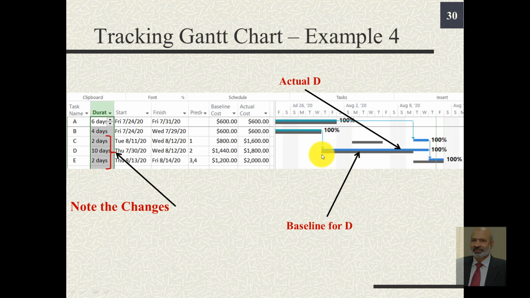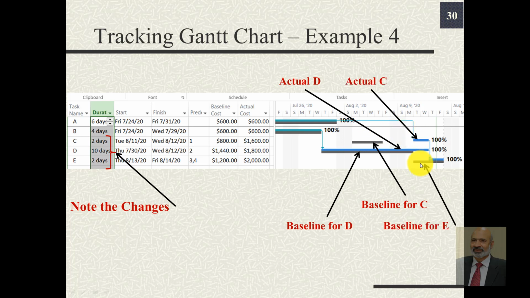So this is the actual duration D takes. Activity C was planned here for 4 days, but it is actually performed here in 2 days. Finally, activity E was planned here for 4 days, but it is actually performed in 2 days somewhere here. But the completion time of the project is still 16 days.